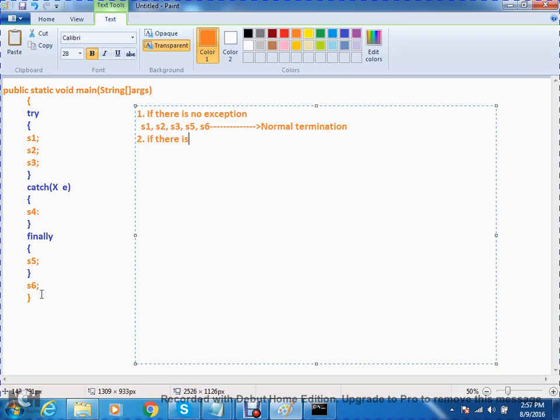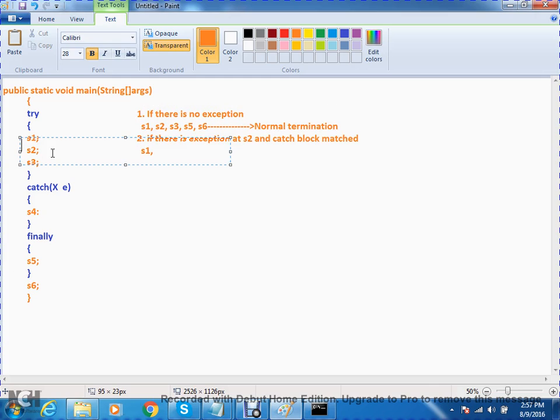The other case: if there is an exception at S2 and the catch block matches. S1 executes, and since S2 has the exception, S2 will not execute properly.